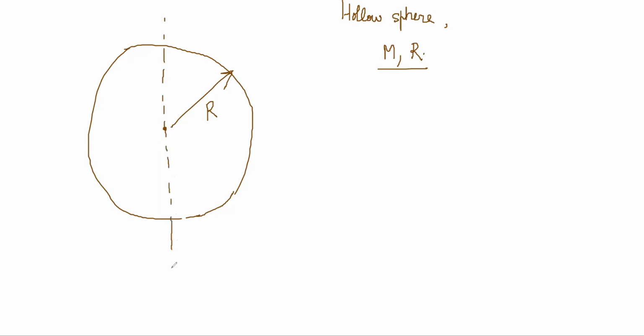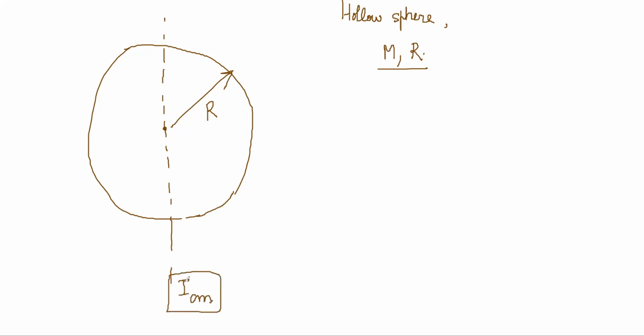Another example. Both of you have understood the parallel and perpendicular axis theorem, no? So now one last example for moment of inertia. This is a hollow sphere, for example. It has a radius r and the mass is on the surface. Mass is m, radius is r. We want to find the moment of inertia about any axis passing through the center, I_CM.